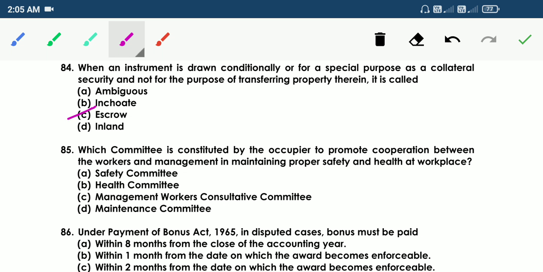85. Which committee is constituted by the occupier to promote cooperation between the workers and management in maintaining proper safety and health at workplace? A. Safety committee. B. Health committee. C. Management workers consultative committee. D. Maintenance committee. So the answer is safety committee.